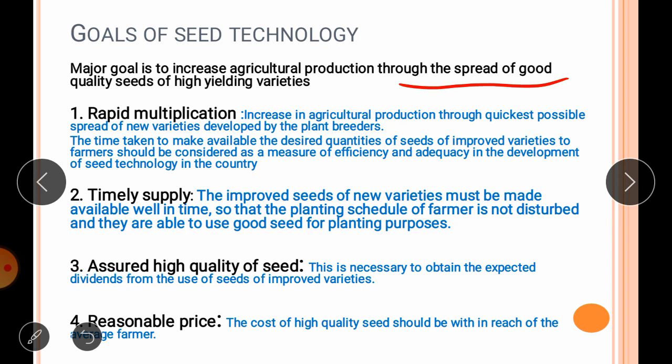Then the third one is assured high quality of seed. This is necessary to obtain the expected dividends from the use of seed of improved variety. So another goal is to provide an assurance about the quality of seed. The next one is reasonable price. The cost of high quality seeds should be within the reach of average farmers. So each and every farmer of the country will get good quality seed, and he can afford it and use it for sowing purposes.